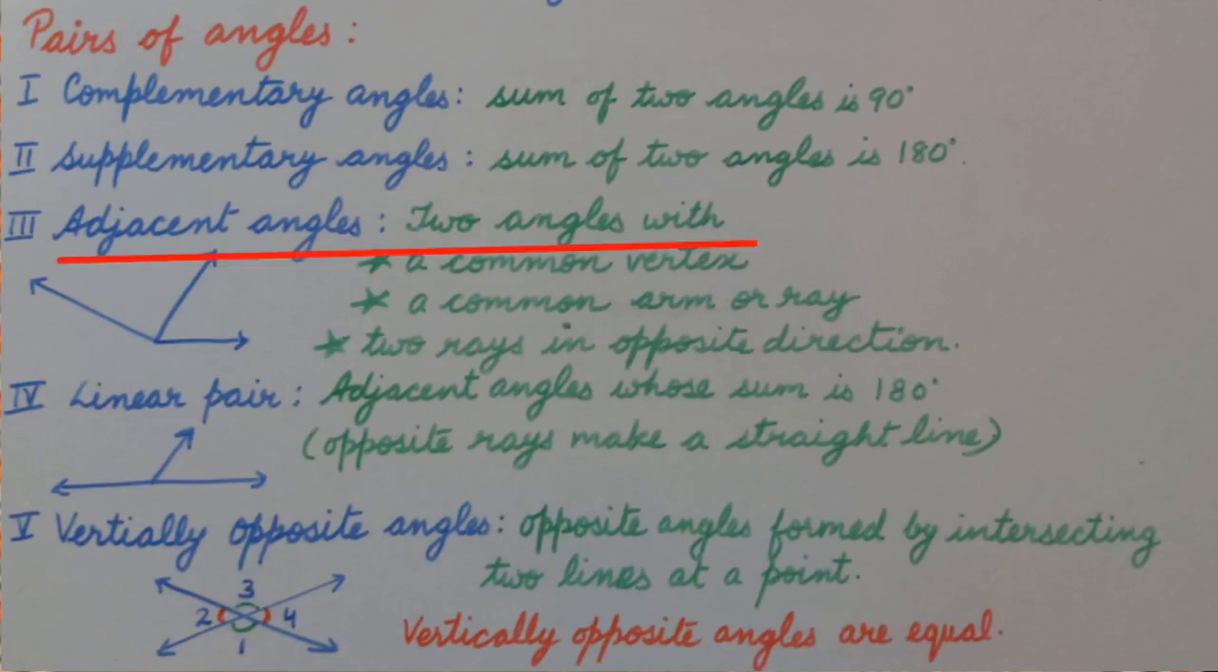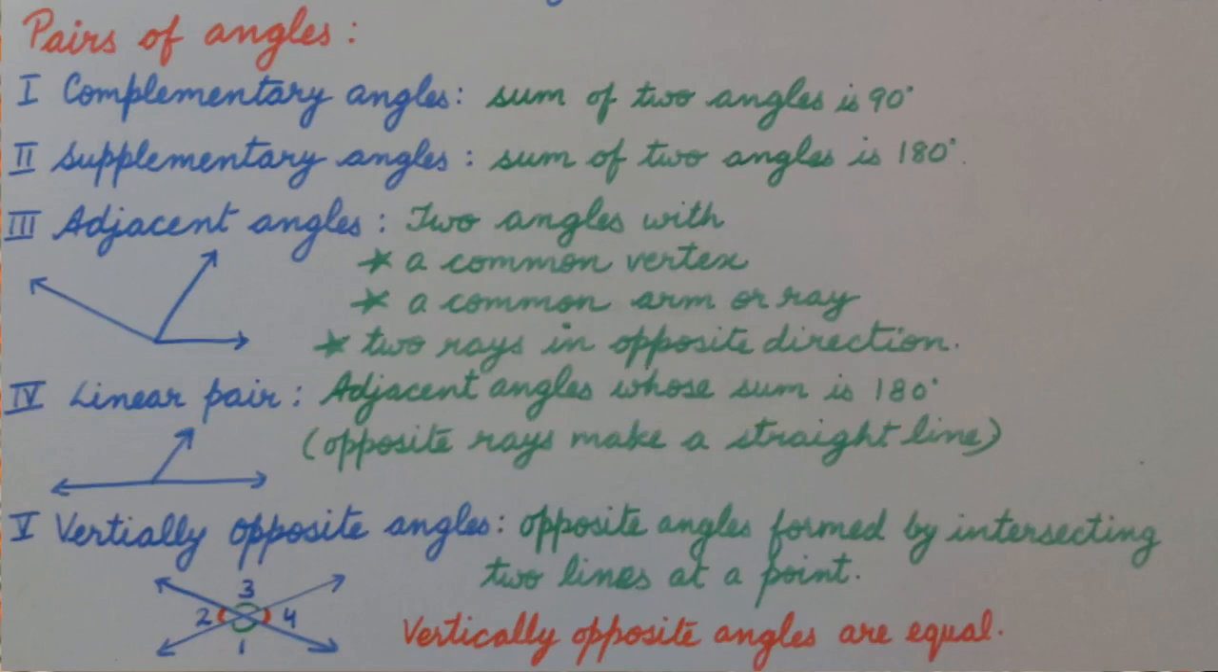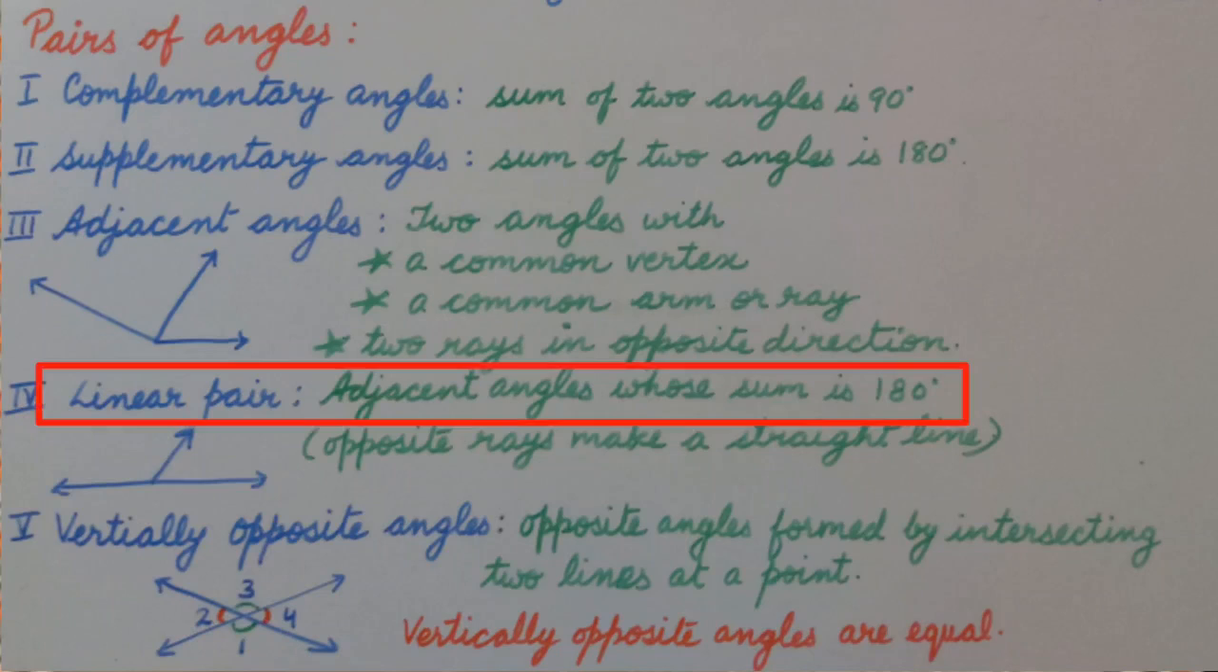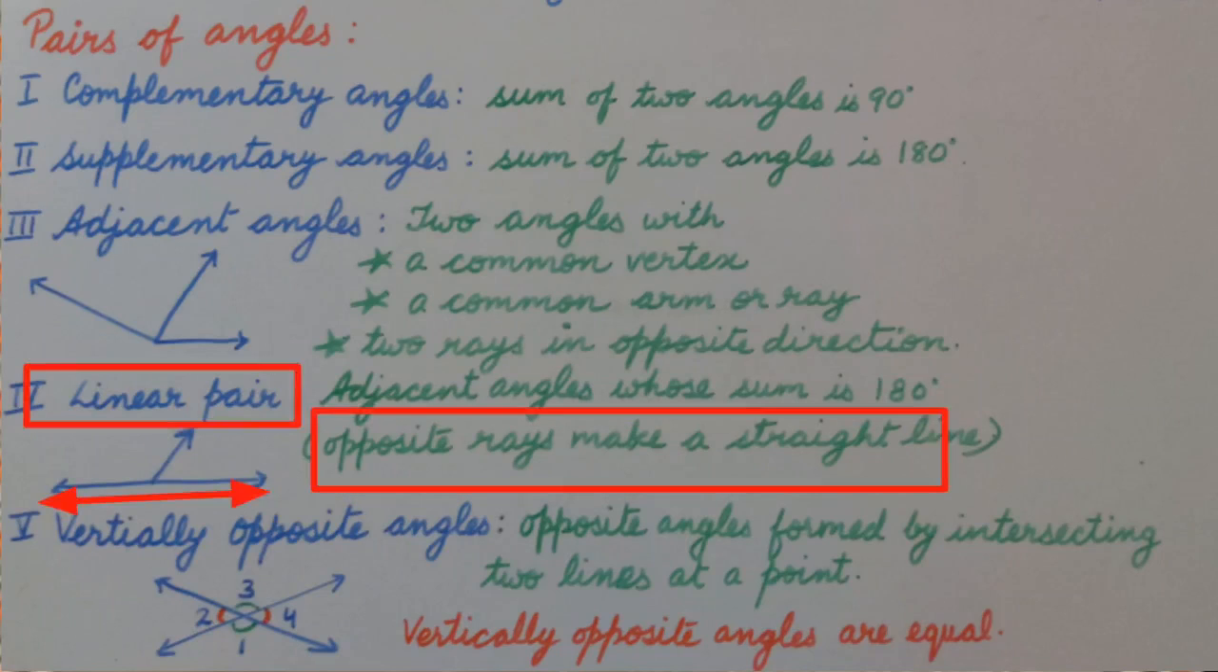For adjacent angles, two angles need a common vertex and a common arm or ray. Non-common arms are in opposite directions, one to the left hand side of the common ray and the other to the right hand side of the common ray. When two adjacent angles sum up to 180 degrees, it is called a linear pair. Opposite rays for a linear pair make a straight line.